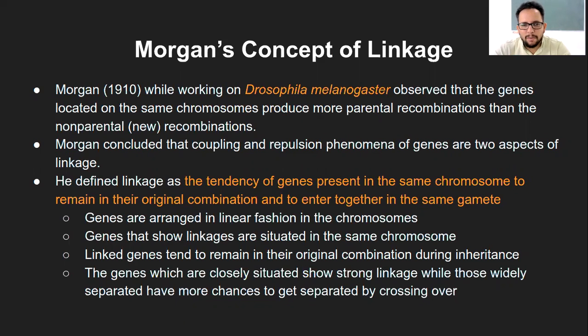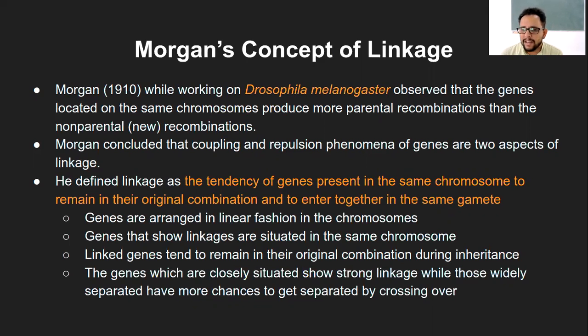Now, this Thomas Morgan continued his experiments with Drosophila melanogaster. He observed that the genes which are located on the same chromosome produce the same parental recombination, right? That means whatever the parent had is transferred to the offspring as it is, compared to the non-parental, that is, whatever new recombination is happening, and that was not always the case. For this he used Drosophila melanogaster and different traits.